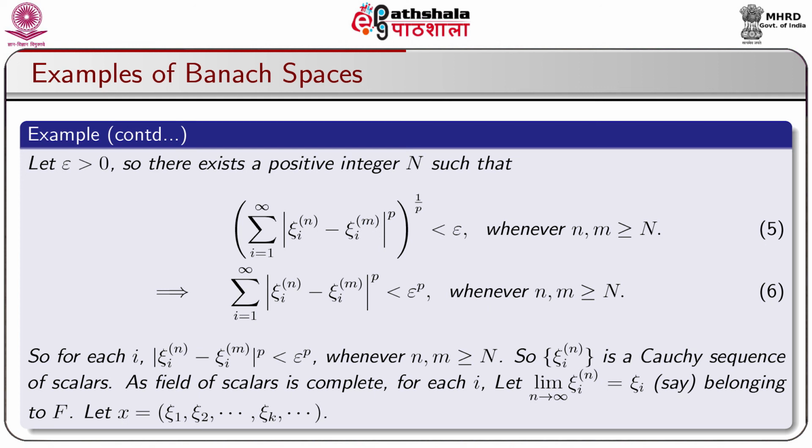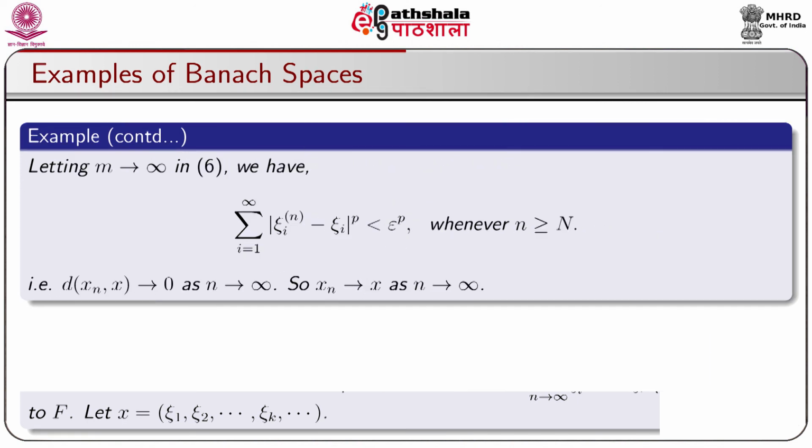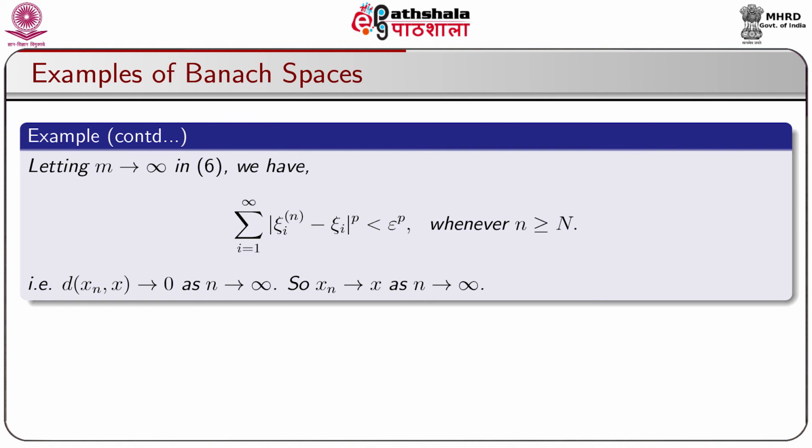Let x = (ξ_1, ξ_2, ..., ξ_k, ...). Letting m tend to infinity in the earlier equation 6, we have Σ_{i=1}^∞ |ξ_i^(n) − ξ_i|^p < epsilon^p whenever n ≥ N. That is, d(x_n, x) tends to 0 as n tends to infinity. So, x_n converges to x as n tends to infinity.